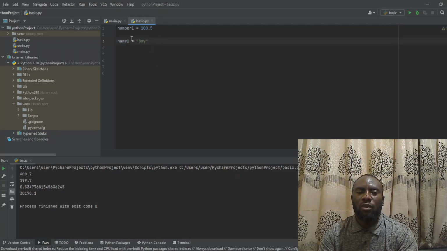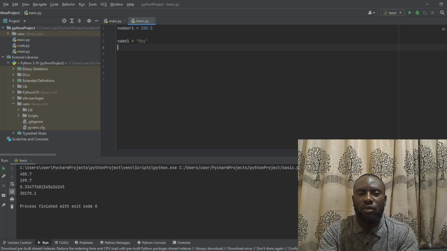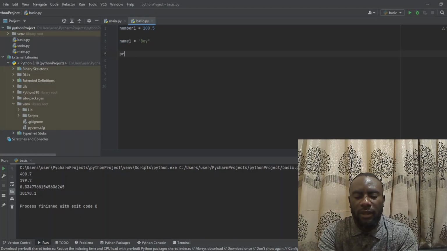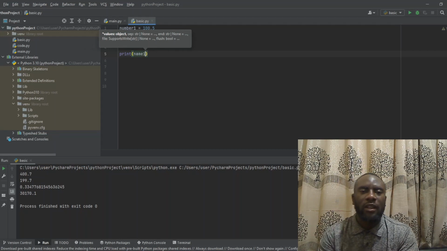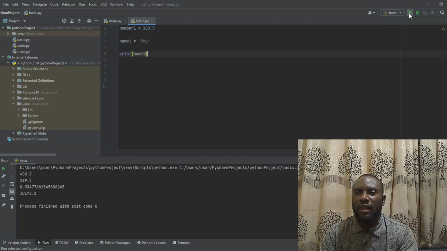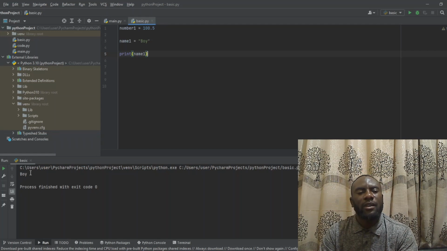So this boy now, when we say print, we want to print this variable name 1. The type of this variable is a string variable. What determines the type of the variable in Python is the content you are giving to it. So when you cover your text with quotes, this is how it is going to look like. You understand? So we can say print name 1. When we run it, you can see we are seeing boy.